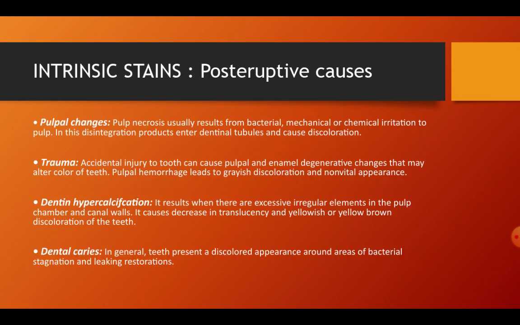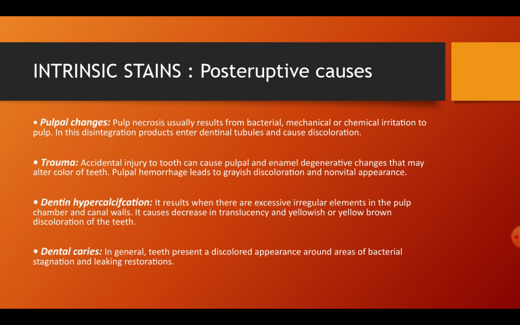Now coming to intrinsic stains, the post-eruptive causes. These causes are after the eruption of the tooth. They can be pulpal changes, where pulp necrosis usually results due to bacterial, mechanical or chemical irritation to the pulp. Here, disintegration products enter dentinal tubules and cause discoloration. Then there is discoloration due to trauma. Accidental injury of the tooth can cause pulpal and enamel degenerative changes. Then that can alter the color of the teeth. Pulpal hemorrhage can lead to grayish discoloration and non-vital appearance.